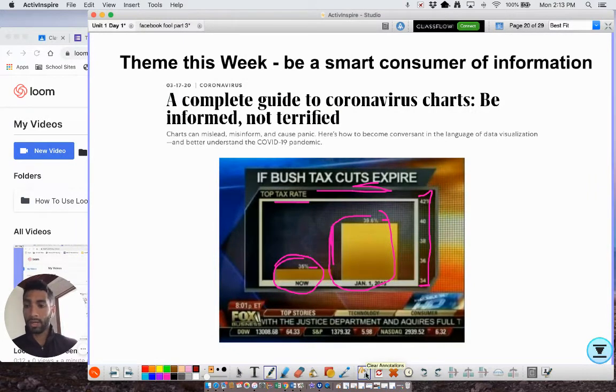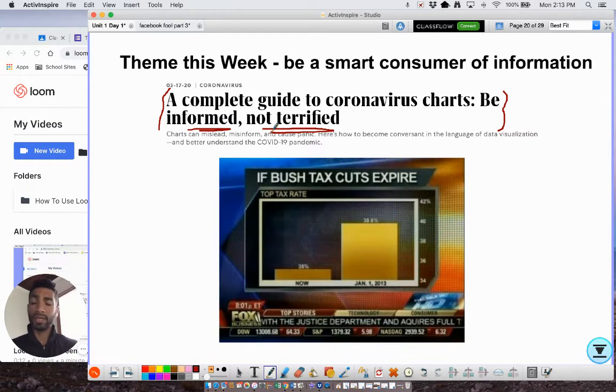Obviously, that's kind of an elementary question, elementary chart, but you do see these misleading graphs all the time in media. There have been a lot of studies about coronavirus graphs that make it seem a lot more terrifying than it actually is. I'm not saying it's not bad, but as we look at these graphs, let's understand that they sometimes can mislead, misinform, and cause panic. So we have to learn how to look at them and be critical thinkers.